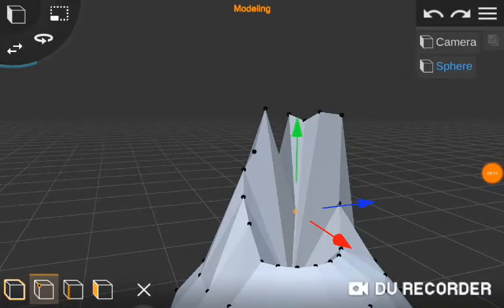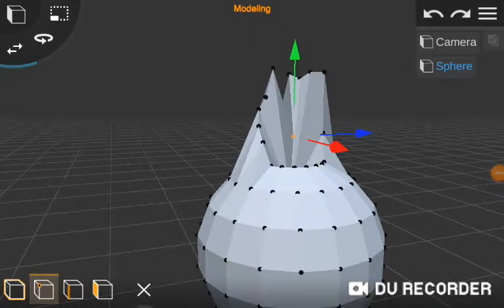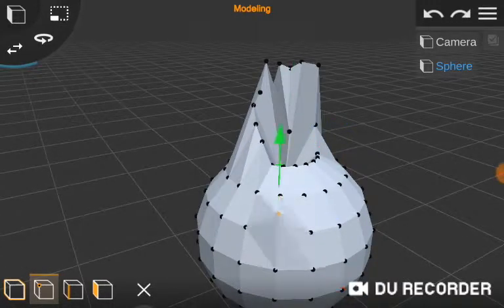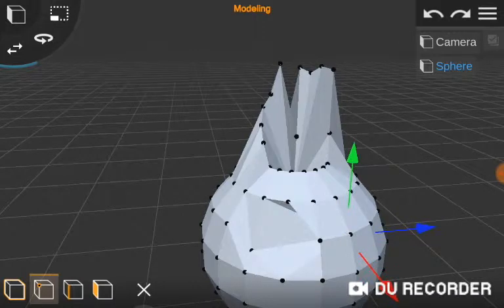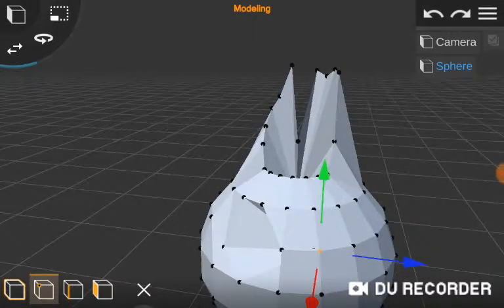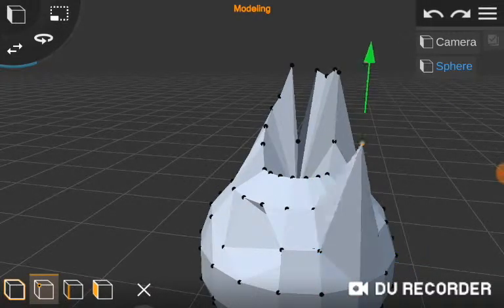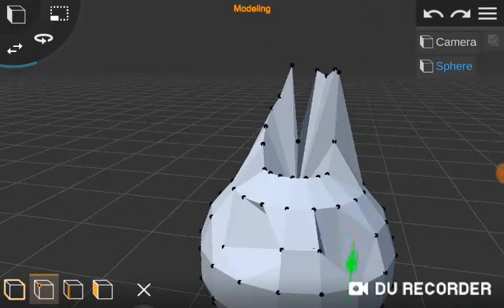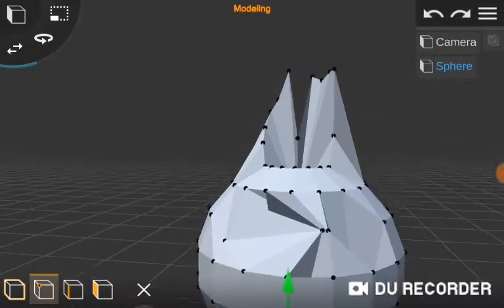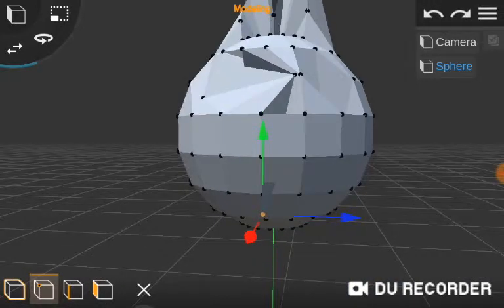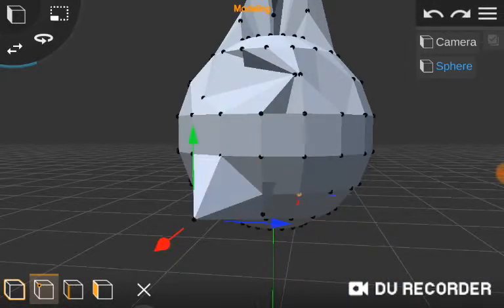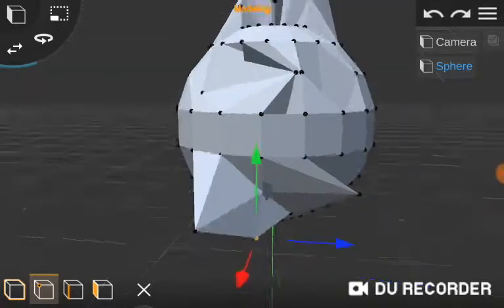Don't think this is a good one. It is. This is just a basic thing on how you model here.